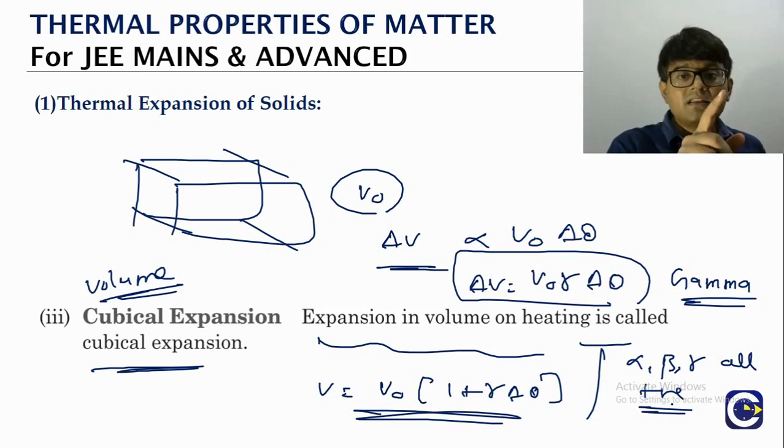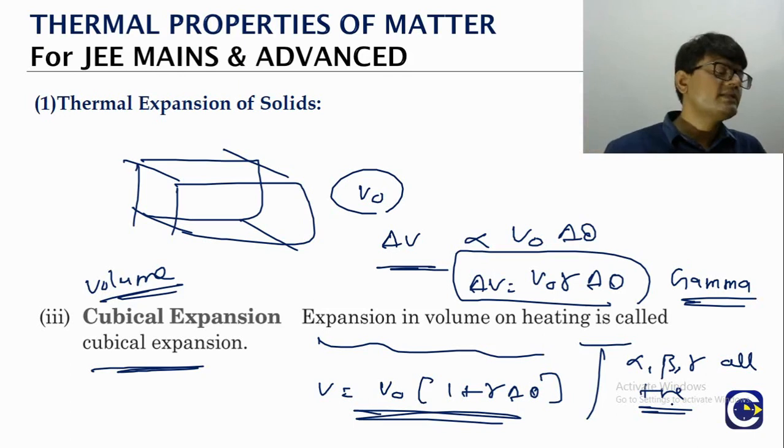Means what? There, if you look at the gamma value, gamma is the coefficient of volume expansion. Gamma must be negative there. Normally alpha, beta, gamma are positive for all the materials. But in that particular case for water, the gamma must be taken as negative, or it will come as negative. That's why the volume is decreasing.